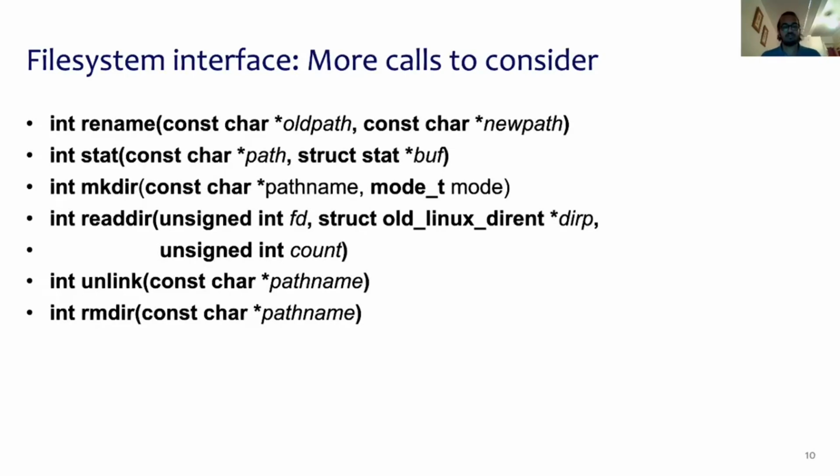There are many more file system calls to be considered. We won't have time to go into them, but a few of them are shown on this slide. These include rename, which is used for renaming files. Stat, as we discussed before, is used to get the metadata information about files. mkdir is used to make directories. Read directory is used to read information and data from a directory. Unlink is used to delete files, and rmdir is used to delete directories.